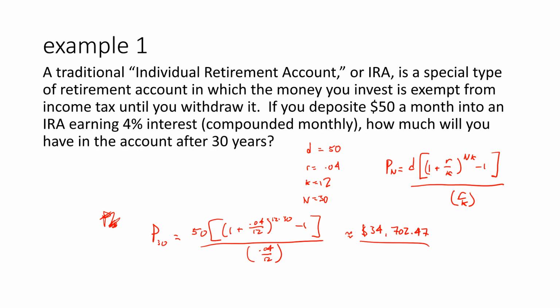But I just want to point out that in order to get this amount, and this is the cool thing about IRA accounts, in order to get $34,000, all you had to do was pay $18,000. And how I'm getting $18,000 is because you're just investing $50 a month for 30 years. 50 times 30 times 12 is 18,000. You're giving the bank 18,000, but you're getting back 34,000. Right? That's the power of an annuity.